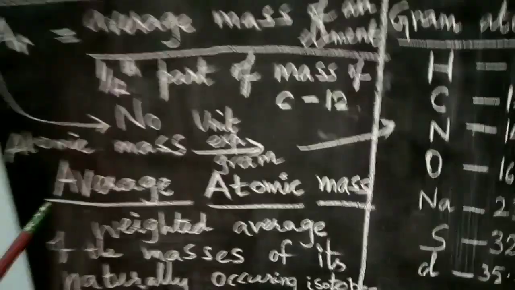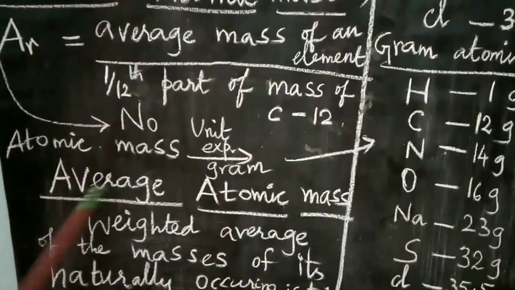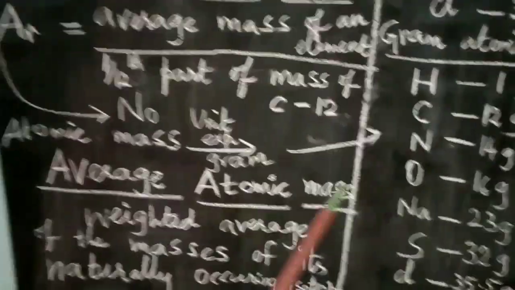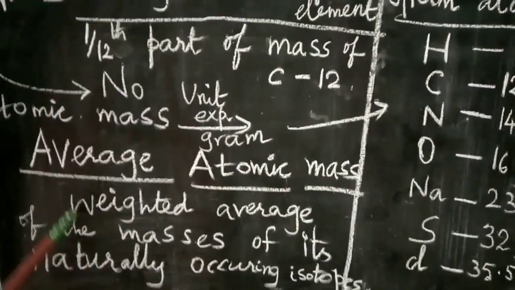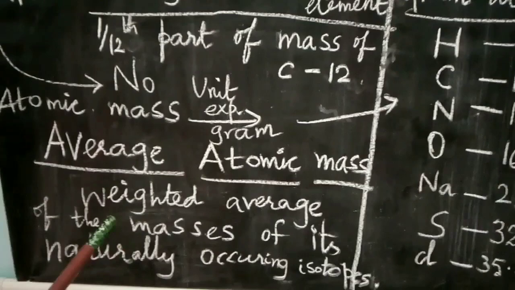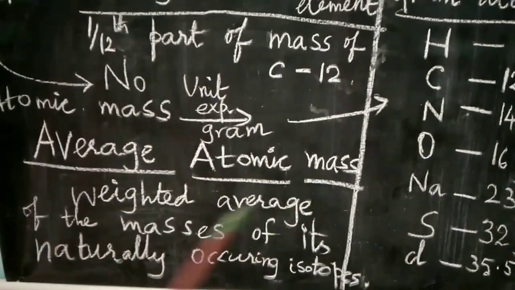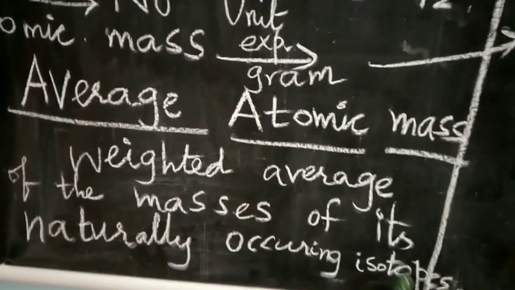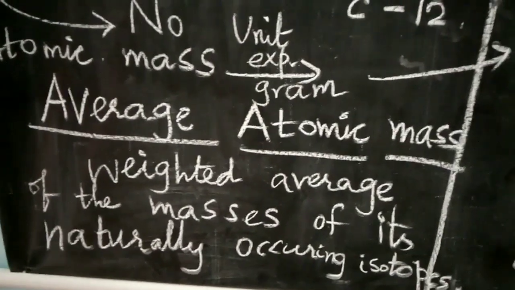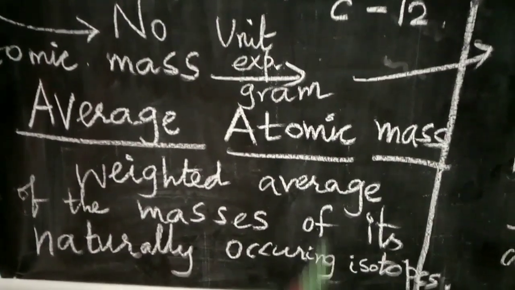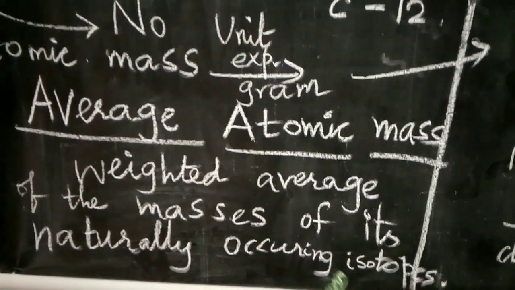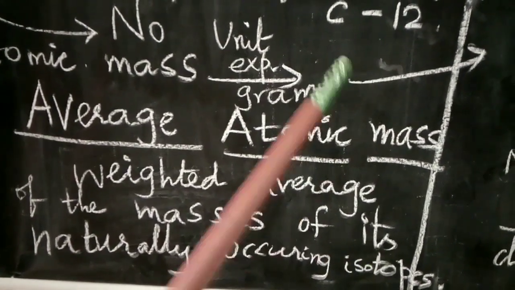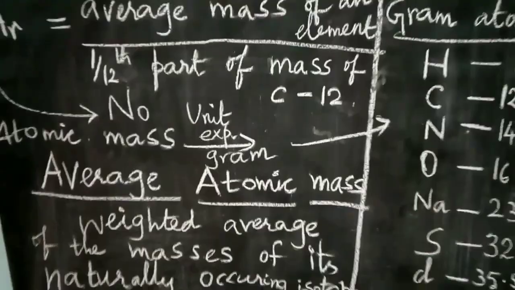So come to the next topic, that is average atomic mass. It is defined as the weighted average of the masses of its naturally occurring isotopes. You already know that hydrogen has isotopes: protium, deuterium and tritium. In the same way, all the elements have isotopes.